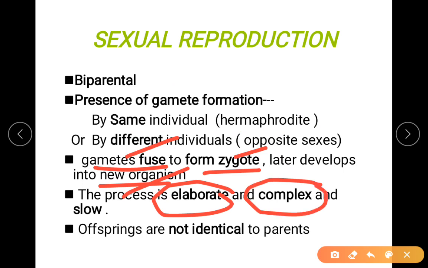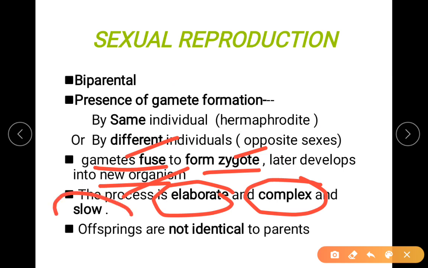And it is complex. Why is it complex? It is not like the previous asexual reproduction, where you saw cell division and sporulation. It is not that easy a process. That happens within 24 hours. Okay, whereas sexual reproduction is complex and a long procedure. It has various steps. How the gamete is formed, how the gametes have to meet each other. You will be understanding the events of sexual reproduction in the coming topics. So that is why we call it a complex process.